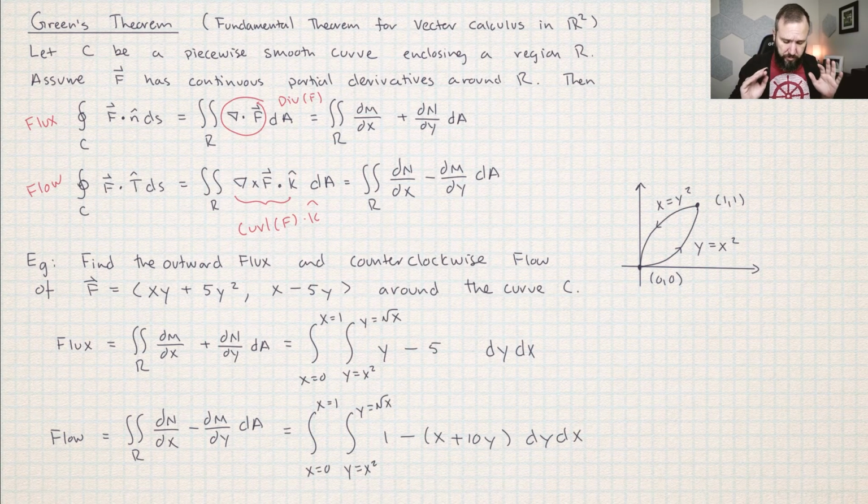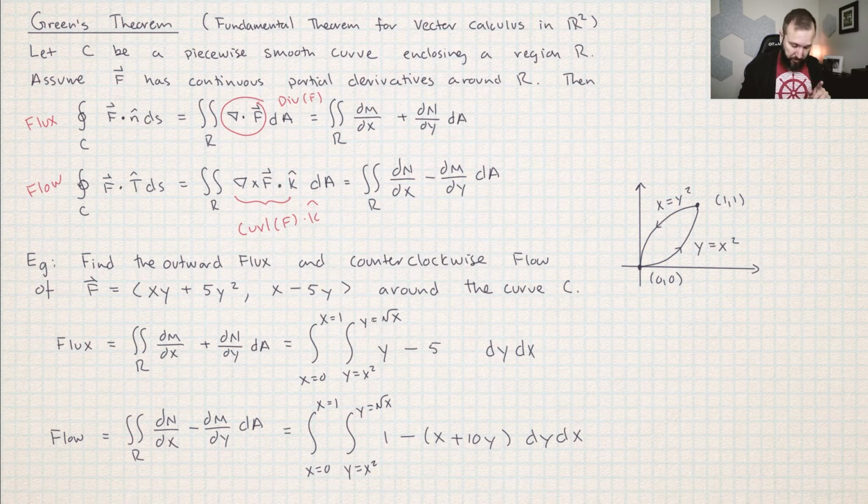Okay, so this theorem really is awesome. First of all, let's just plug the things into the theorem. The first piece here is supposed to be del m del x. So this one is m, and I'm taking the x partial derivative of this. This doesn't have any x's in it, so it goes away. Now the x partial derivative of x times y is just going to be y. And then the next piece here is del n del y. This is n, and it doesn't have any y's in it, so that one goes away. When I take the y partial derivative of that, I get negative 5. So look what goes on the inside here: y minus 5. That's so easy.